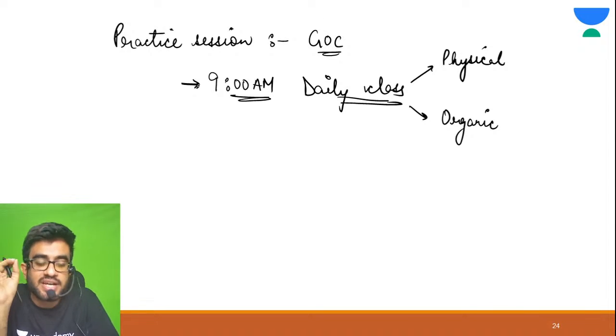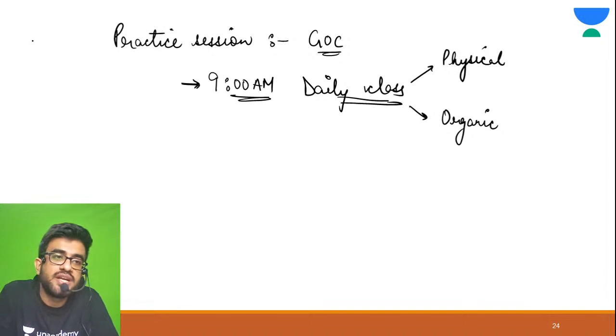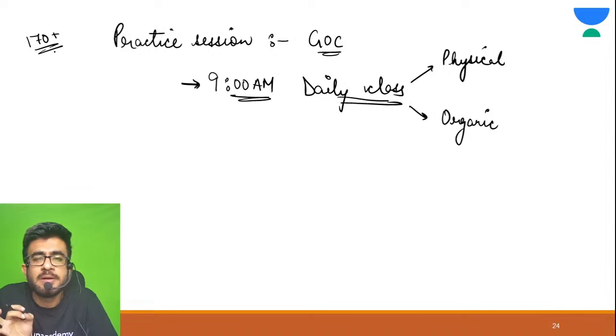So see, in order to achieve something, you need to sacrifice a bit. Alright, if you need 170 plus in chemistry, you need to wake up a little bit early. Just wake up at around 8:30.